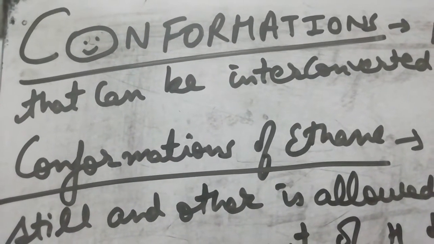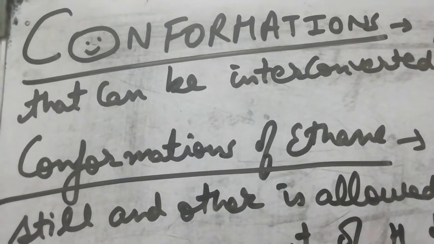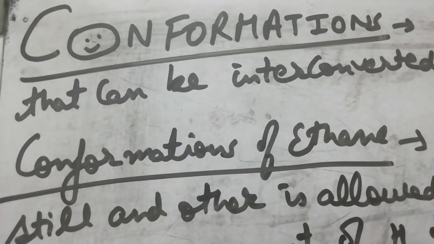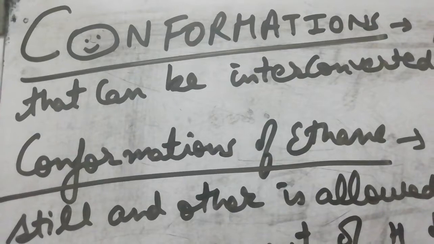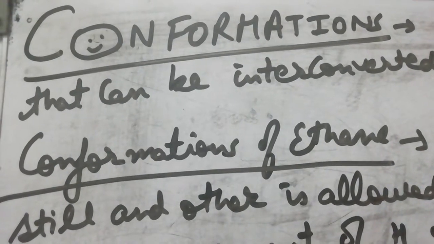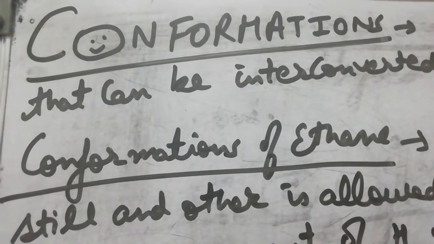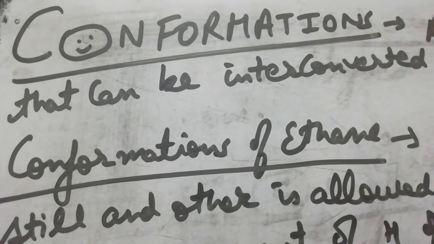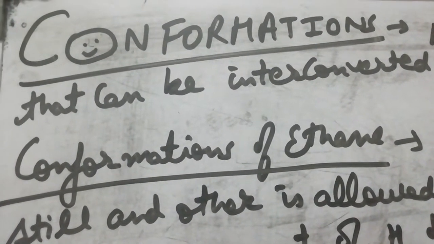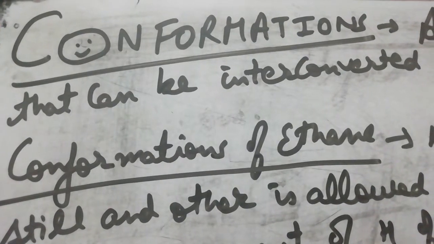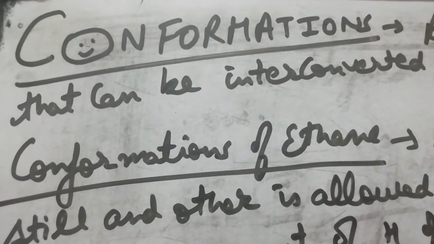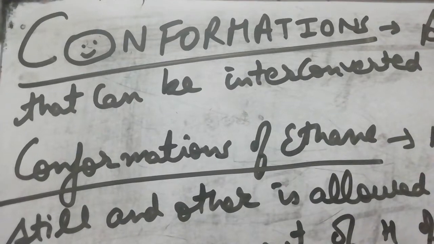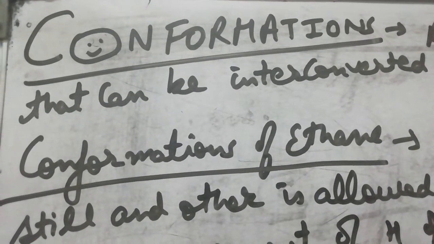First of all, we should know that a single bond is formed by the overlapping of orbitals along the internuclear axis. So electron distribution is symmetrical around the single bond. So this single bond allows the freedom of rotation. No doubt this freedom of rotation is not completely free. There is some hindrance, but it is very negligible. So we can say that it allows the freedom of rotation.